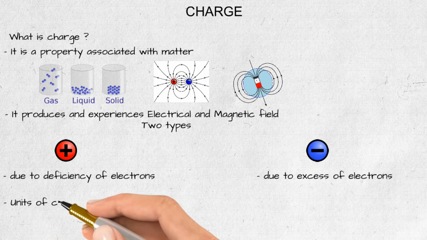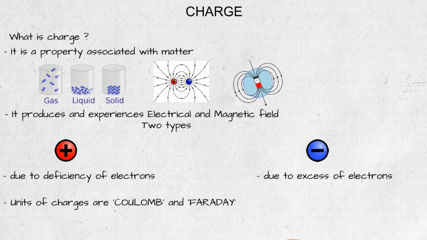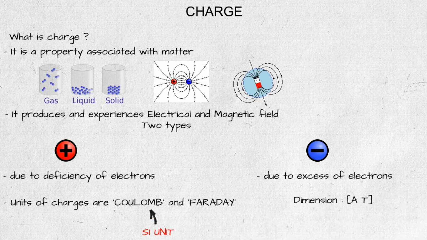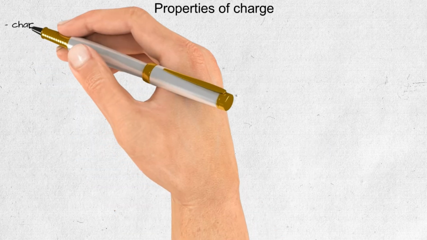Units of charge are Coulomb and Faraday. Its SI unit is Coulomb. The dimensional formula of charge is ampere into time. Charge is a scalar quantity. It represents excess or deficiency of electrons.